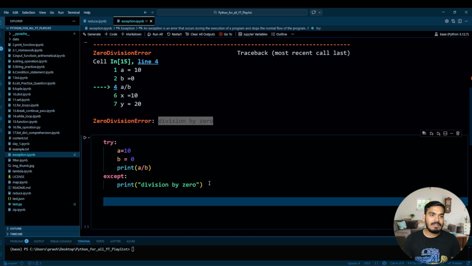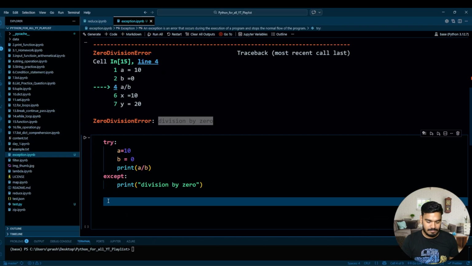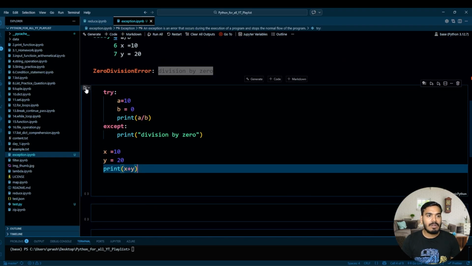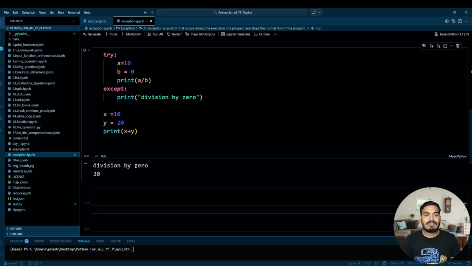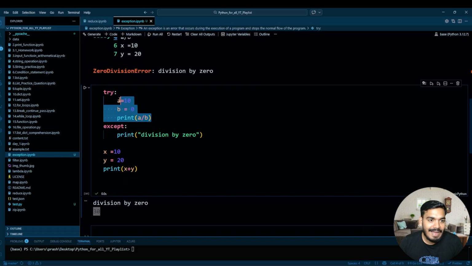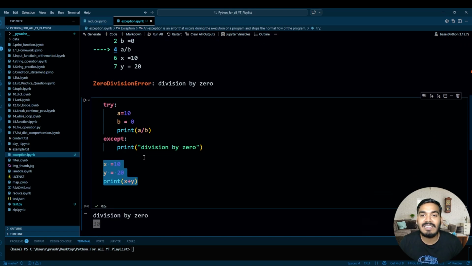After that, I'll write this line of code. All good. Now let's try to execute this. See, division by 0 and you got 30 also, which means this error has been handled by this try and except, and it also allowed this line of code to run. So that is nothing but exception handling, and this is what we are going to understand in detail.